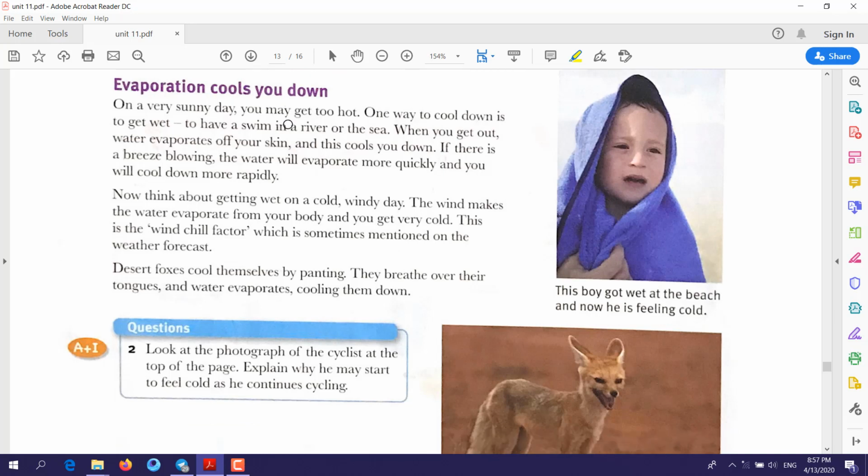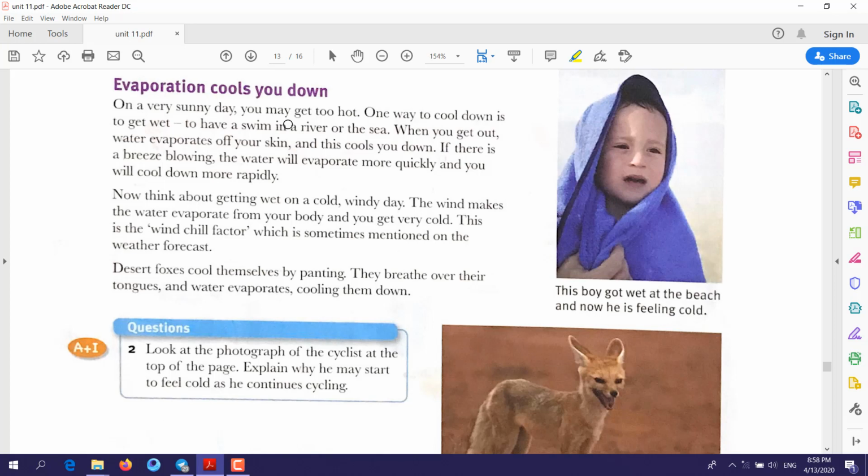Evaporation cools you down. Let's say it's summer, the weather is hot, and you are exercising, playing, or doing any kind of activity. When you do any activity, you will feel hot. Then how can your body regulate its temperature, or lose this extra heat?